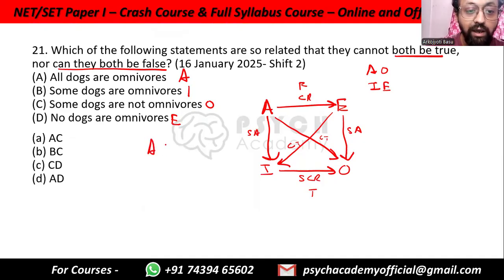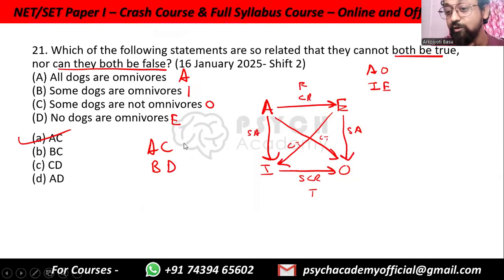So we have AC and BD. Now let's see among these which of them are in the options. AC, yes, BD is not there. So option A, AC. This is how you need to do it. Based on the statement, you need to figure out which relation they are looking for. That is, it cannot be true together, cannot be false together, contradictory. It can be false together, but not true together, contrary. It can be true together, but not false together, that is subcontrary. And when one is true, the other is unverified, that is subalternate.